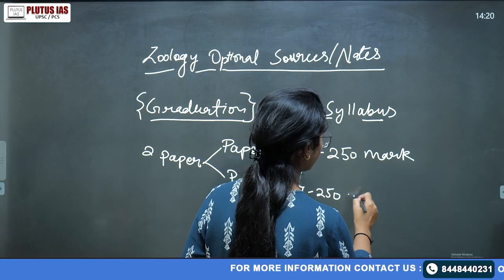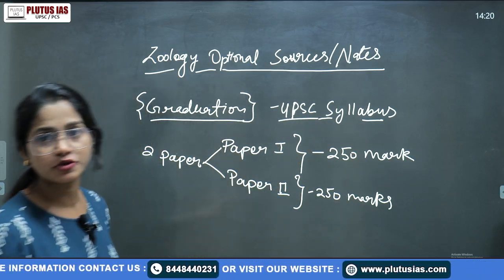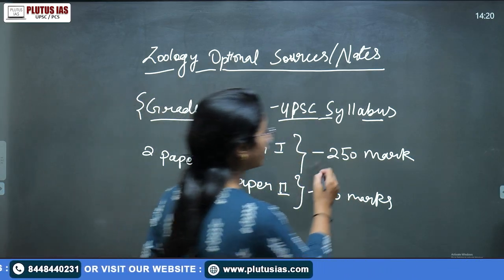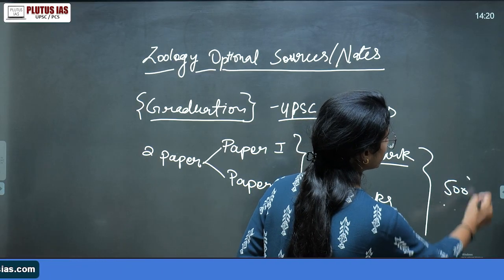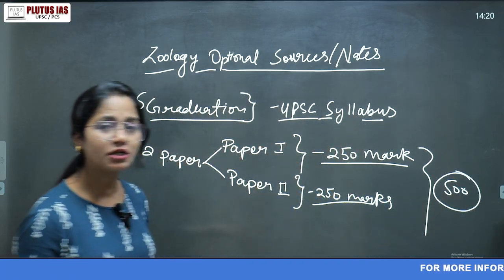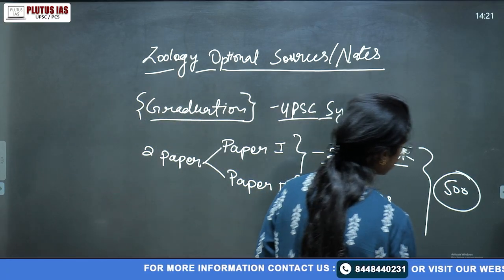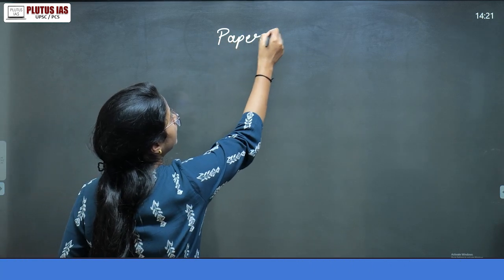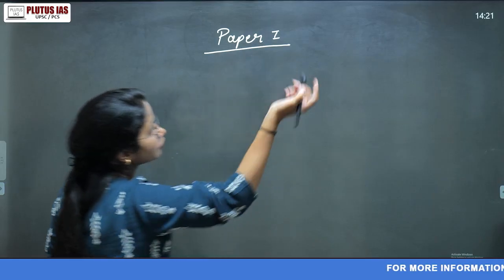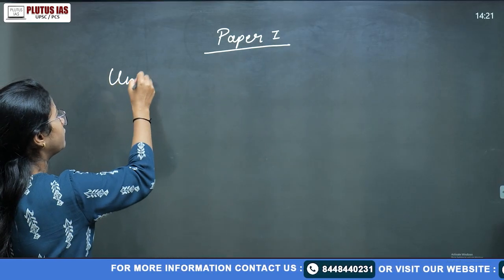That means we are just trying to connect the weightage of your optional. Think about it: 500 marks in your total mains examination are from your optional. So of course optional is something you need to think about in a very good way: how to select, what to do. When you are talking about paper one, the syllabus is divided into so many units. There are mainly 5 to 6 units.